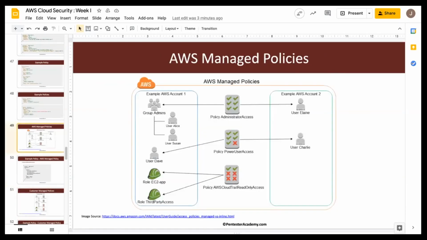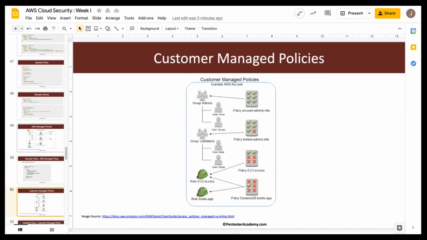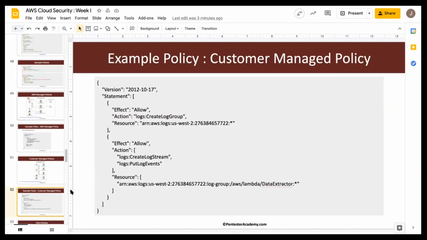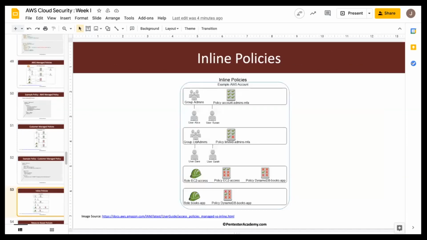So here again, the difference is that we can go ahead and customize all of these checks according to us. And this way we can apply granularity. Now here you can notice this is a very specific resource. We have the account ID, region name, the name of the function to apply the granular restrictions. Inline policy, the important thing to note is it is applied to an IAM entity. It cannot be applied to multiple entities. We'll have to create an inline policy for each of them or opt for a customer managed policy.